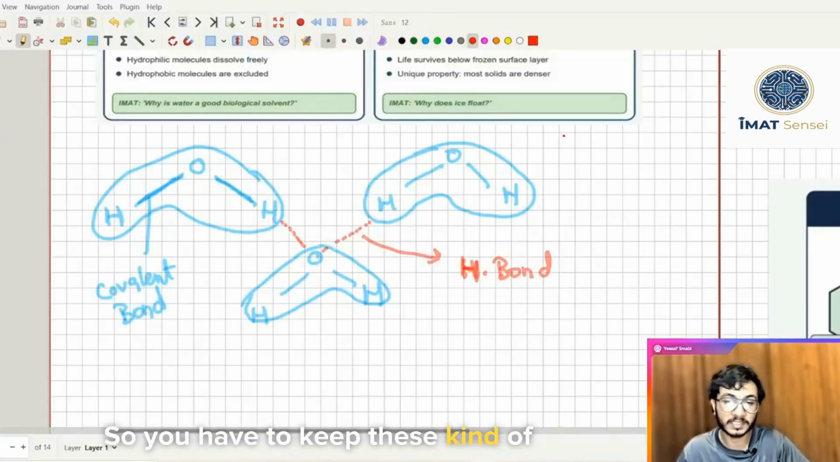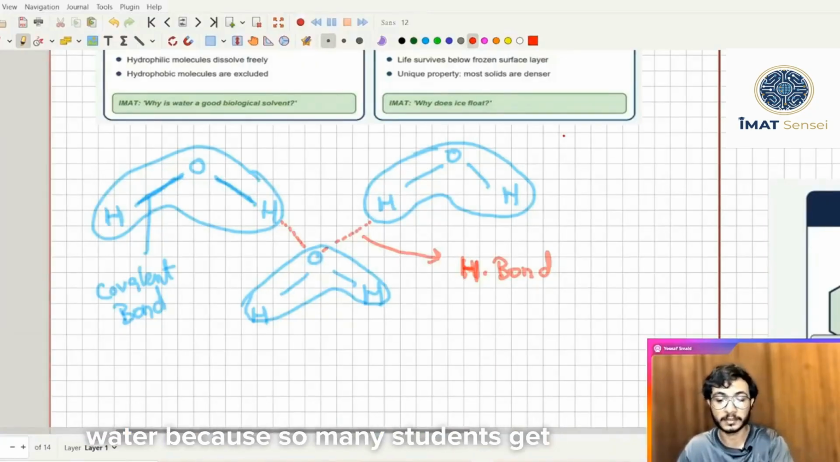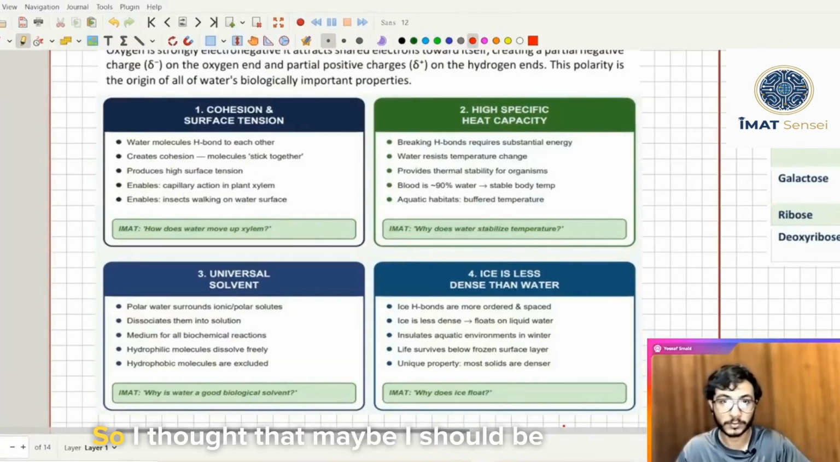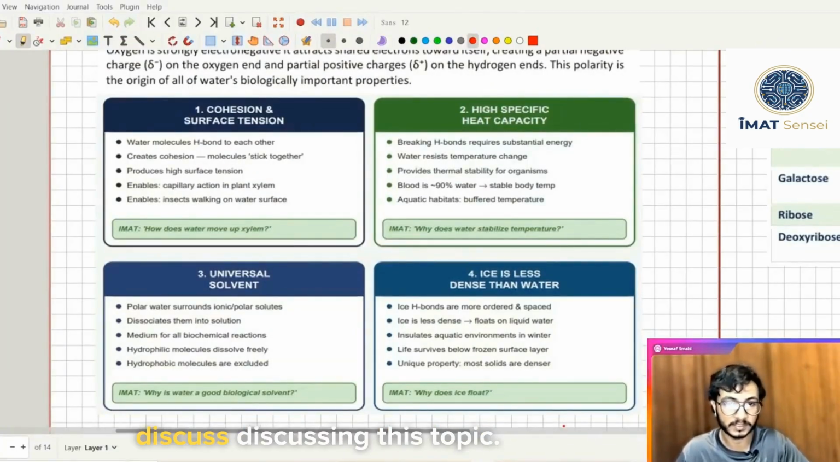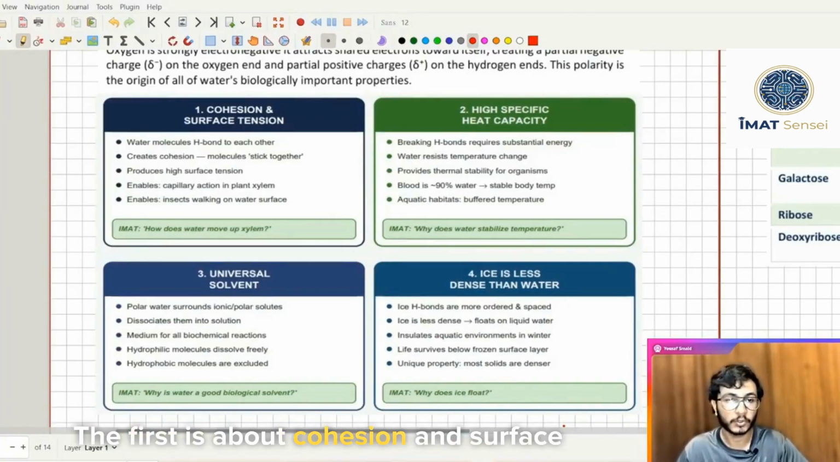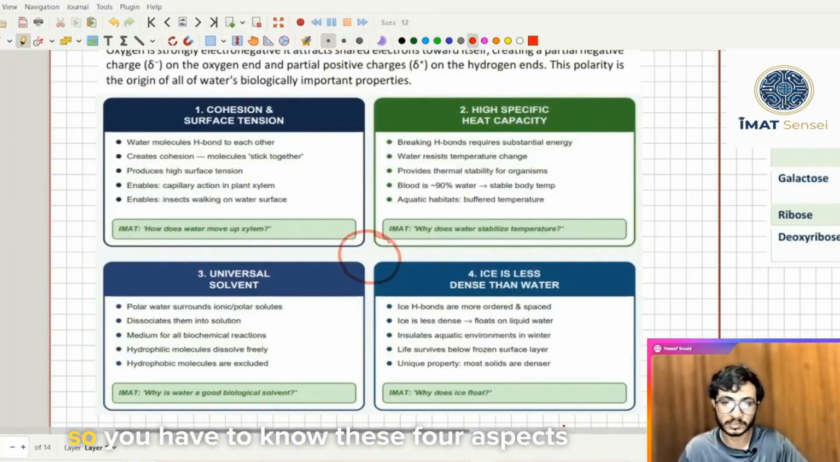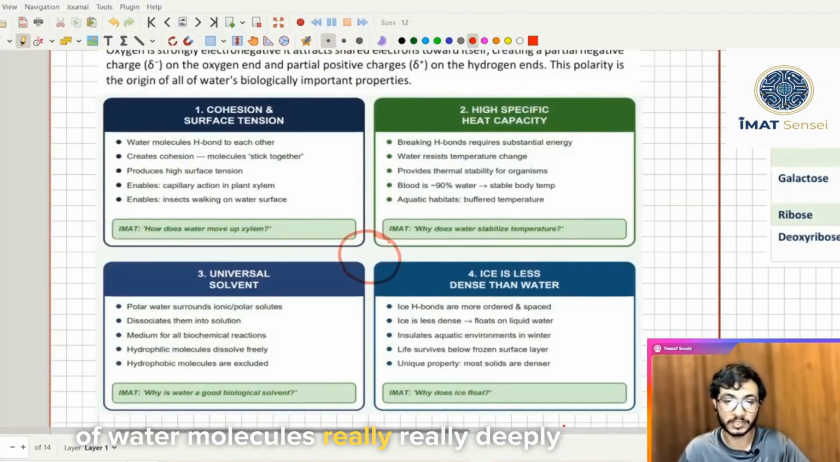So you have to keep these kinds of things in mind when you are studying water, because so many students get this thing wrong. So I thought that maybe I should be discussing this topic. There are 4 essential properties that are mostly discussed in IMAT Biology. The first is about cohesion and surface tension. This MCQ was asked recently. From these 4 topics, IMAT has been asking a lot of questions. So you have to know these 4 aspects of water molecules really deeply.